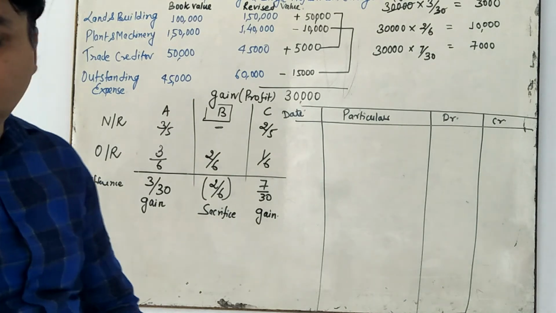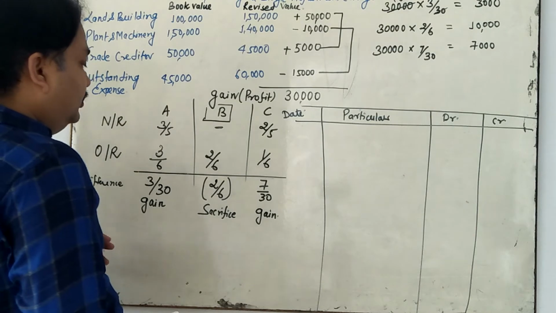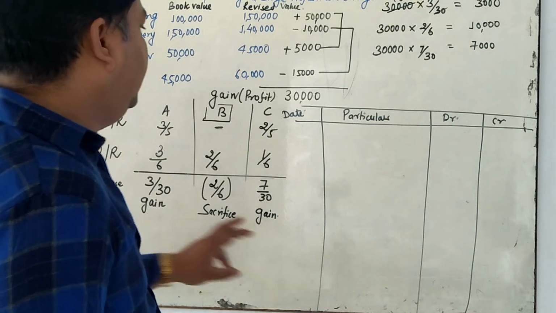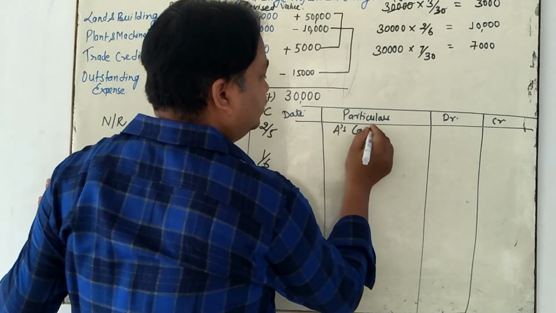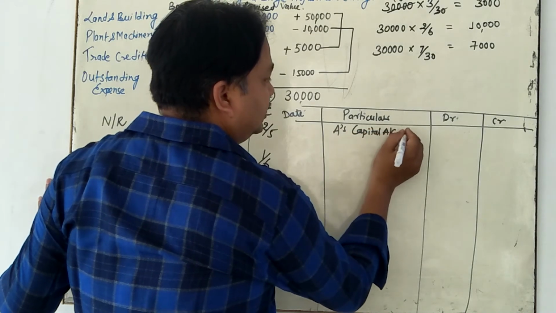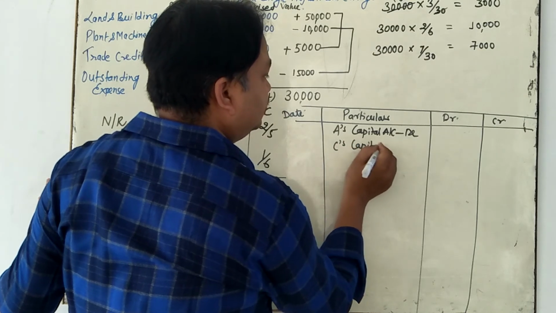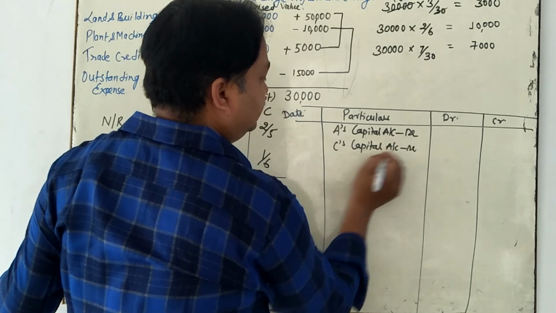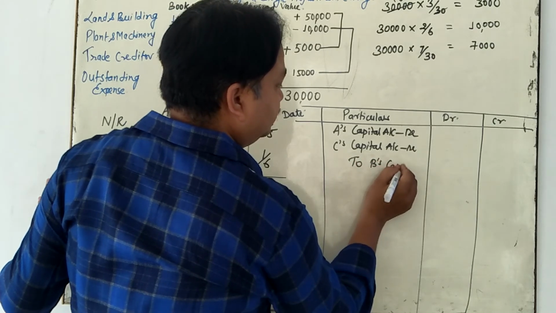Gaining partners' capital account debited to sacrificing partners. Who is the gaining partner? They are A and C. So you write down A's capital account debited, C's capital account debited, to B's capital account.